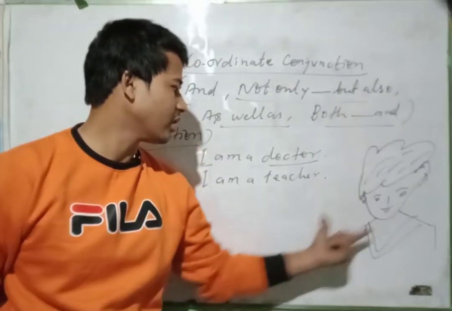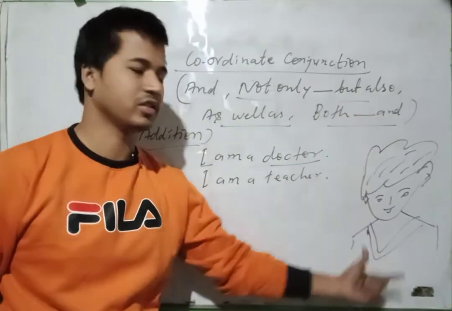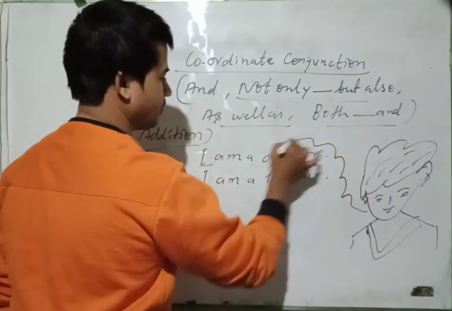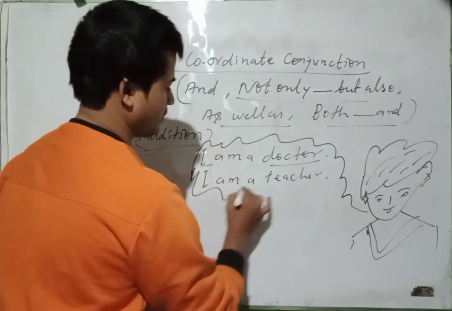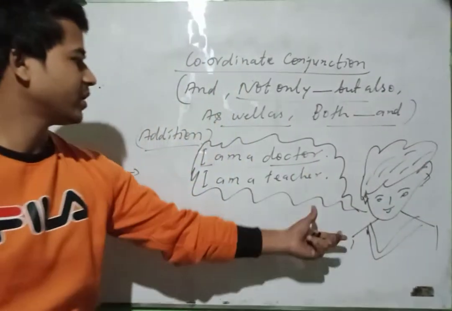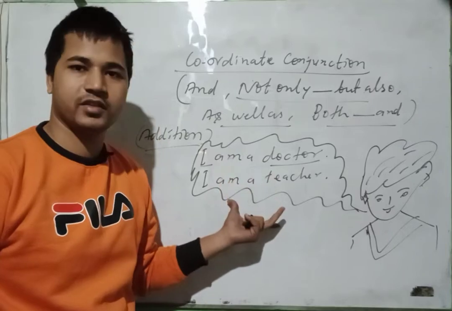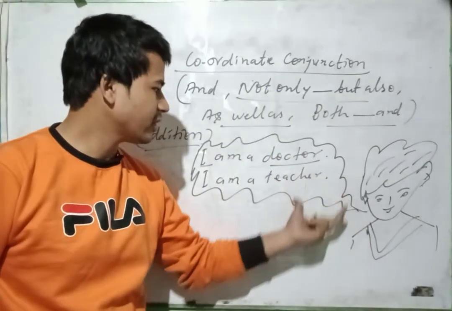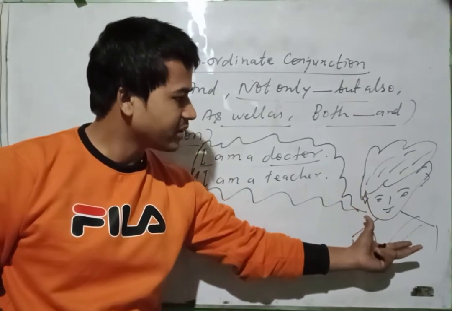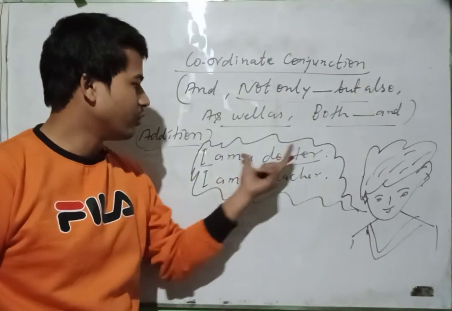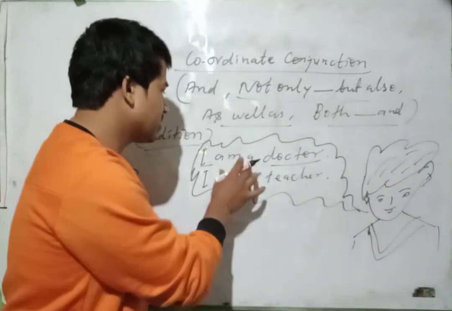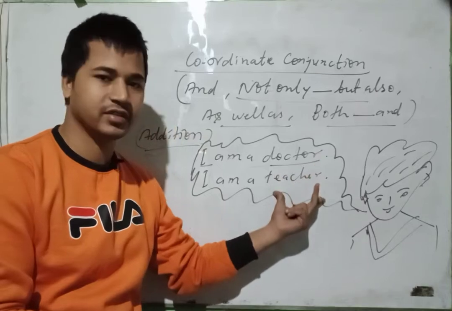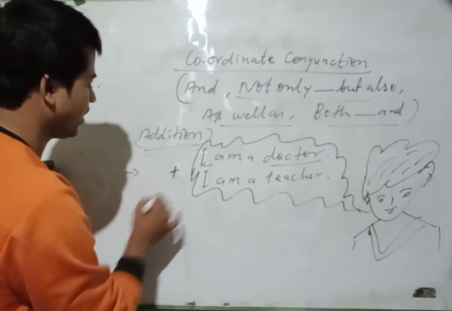He is a doctor and he is a teacher. This person is saying two sentences: I am a doctor. I am a teacher. Okay. But how can this person say it in one sentence, talking about doctor and teacher combined with addition?